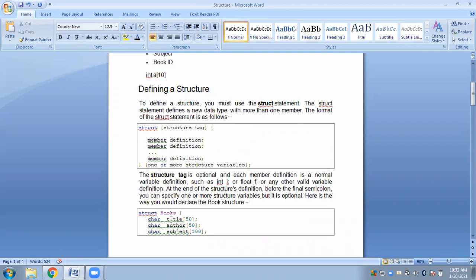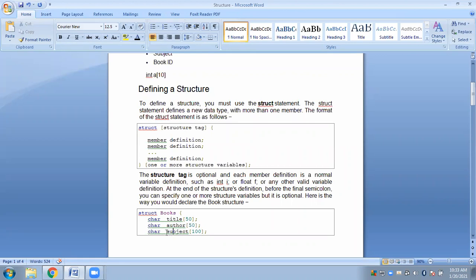So you have used arrays of integers or arrays of other numbers, right? Float numbers or arrays of integers. That we call an array. But whenever you are storing characters in an array, that we call a string. So all these are strings. Here we will store characters because title will be some characters, author is the name of the author, and subject will be the name of the subject.